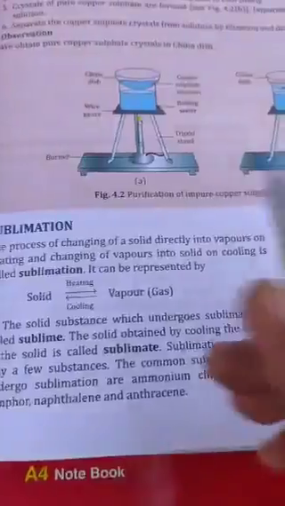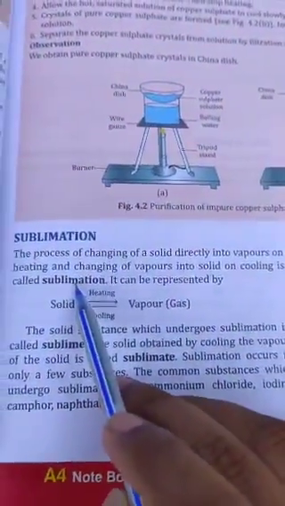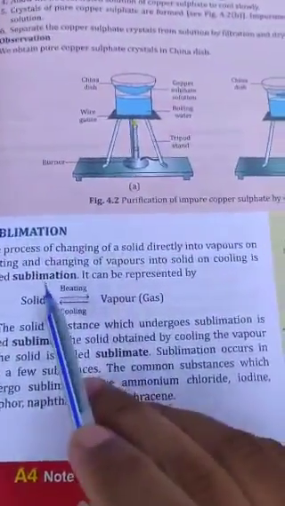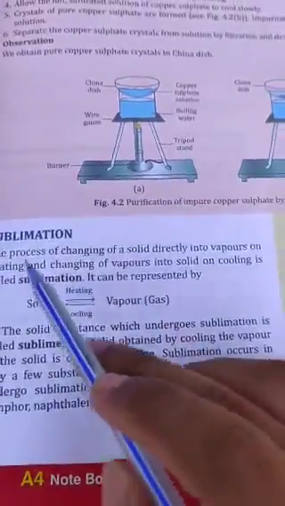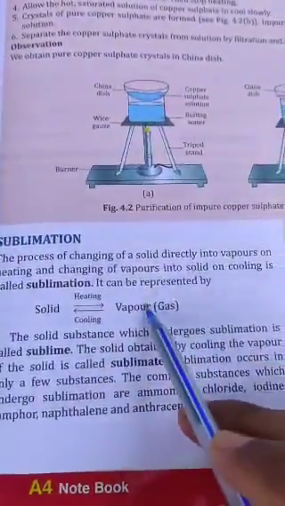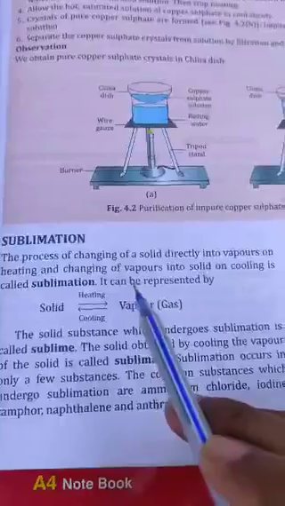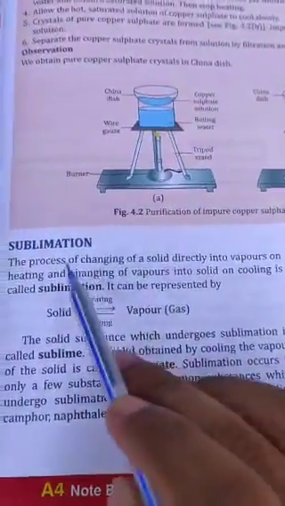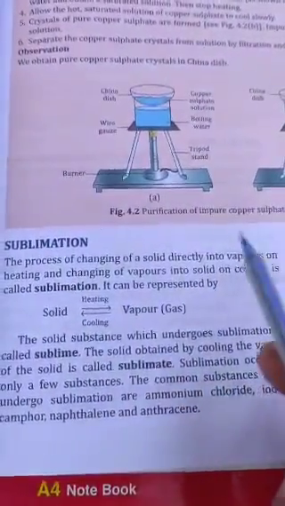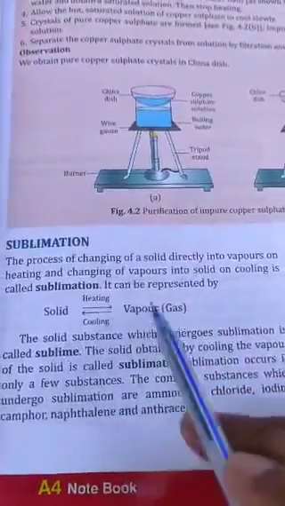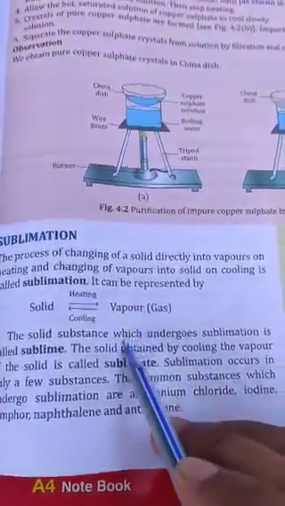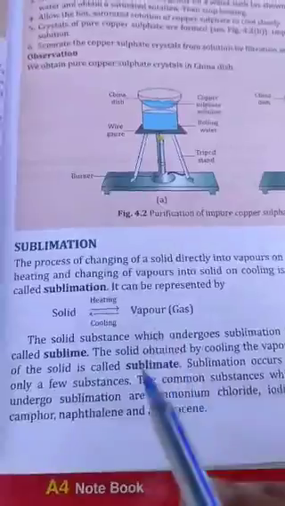Next method is the sublimation method. This sublimation method we already know: the process of changing a solid directly into vapor or gas is sublimation, and in the reverse process the vapor can change directly to solid by cooling.